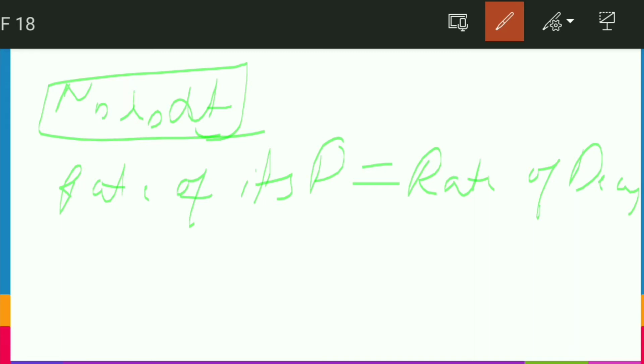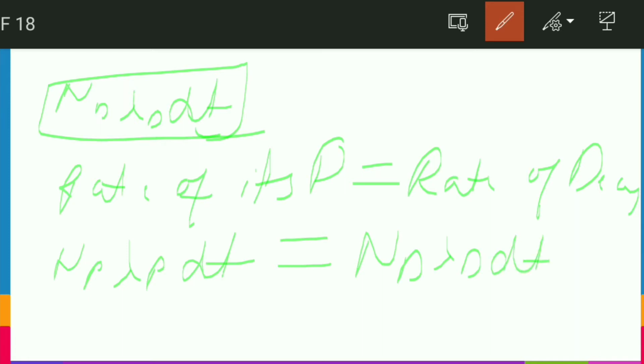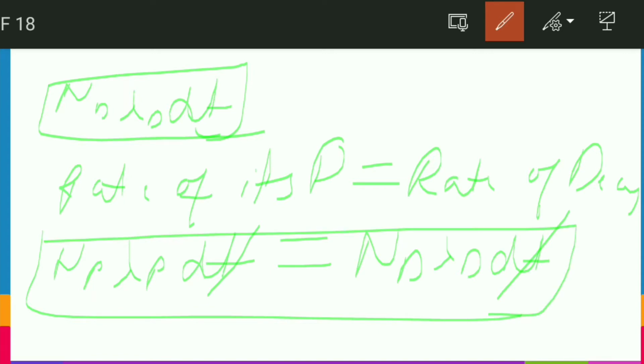The rate at which it is produced is Np lambda p dt, and this should be equal to lambda d Nd dt. So dt and dt cancel out, and we are left with Np lambda p equals Nd lambda d. This is the condition for which the number of daughter nuclei becomes constant.